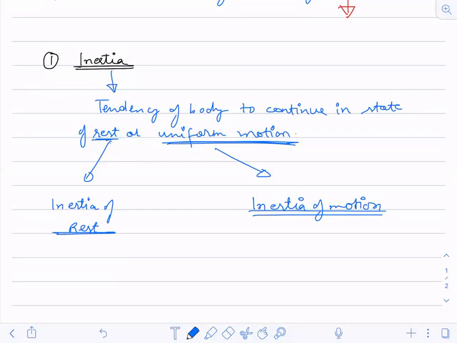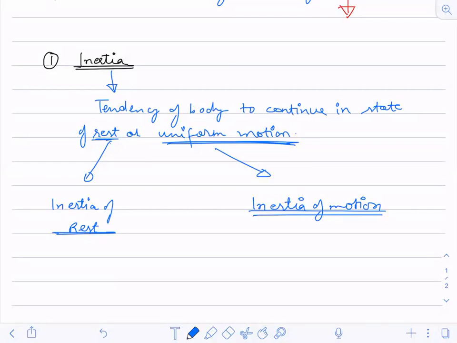While putting on the brake, yes. You are trying to say that you will feel a jerk. Dust in a carpet, very good. Dust in a carpet is an example of inertia of rest.